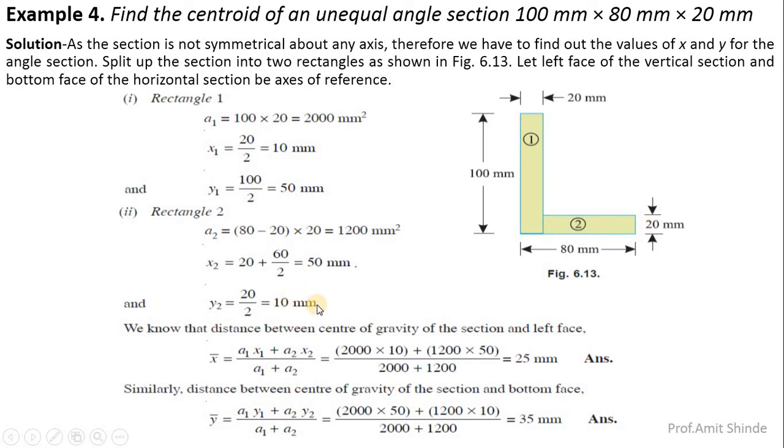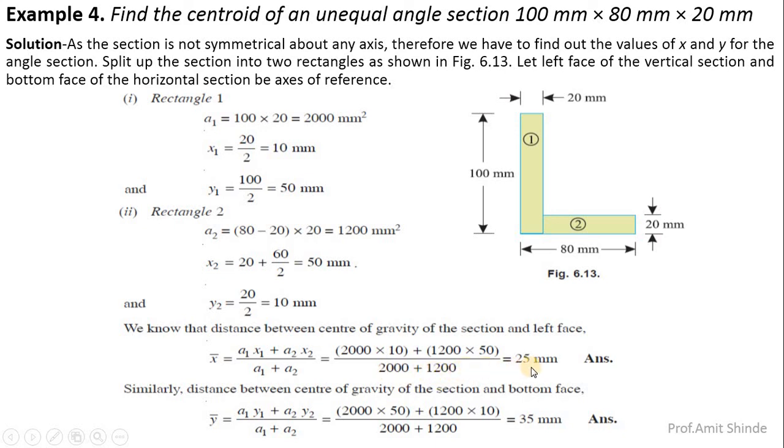Now simply you have to put these values A1, x1, y1, A2, x2, y2 in the following formulas. Let us consider first x bar equals A1 x1 plus A2 x2 divided by A1 plus A2. A1 is 2000, x1 is 10, A2 is 1200, x2 is 50, divided by total area 2000 plus 1200.